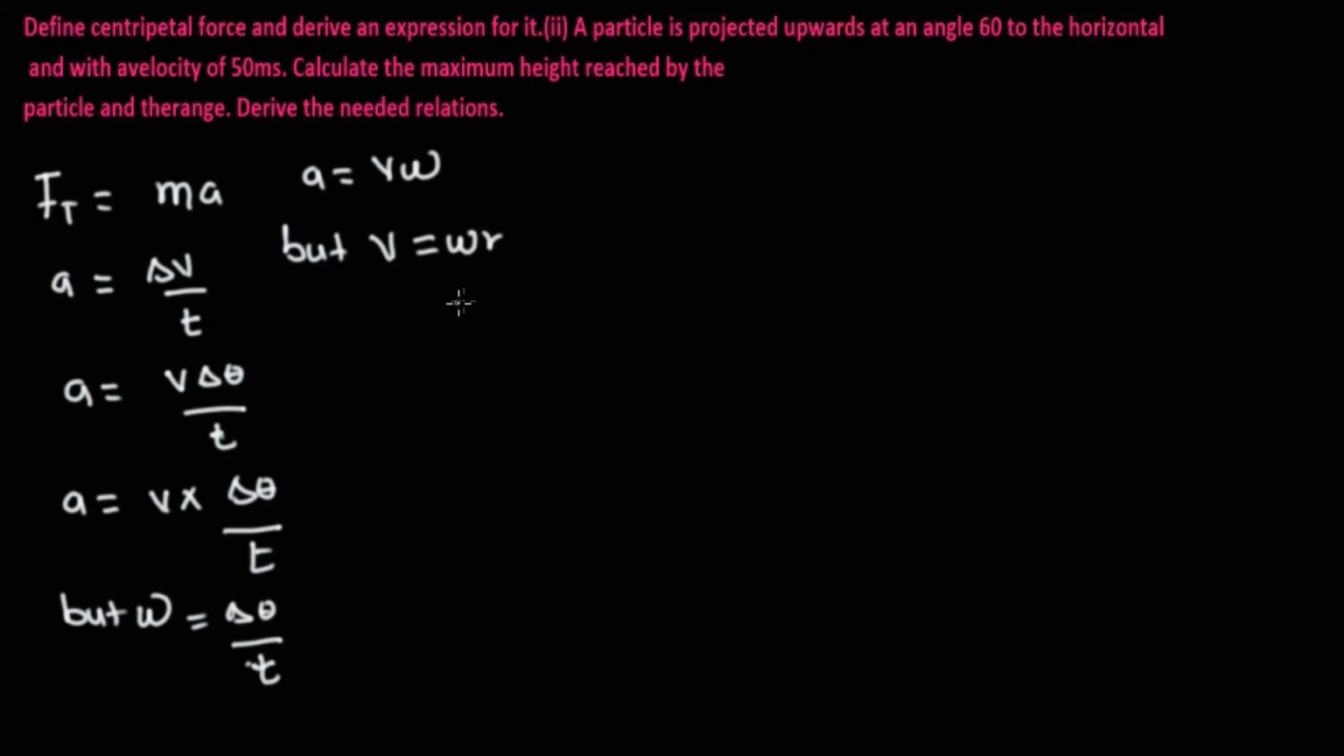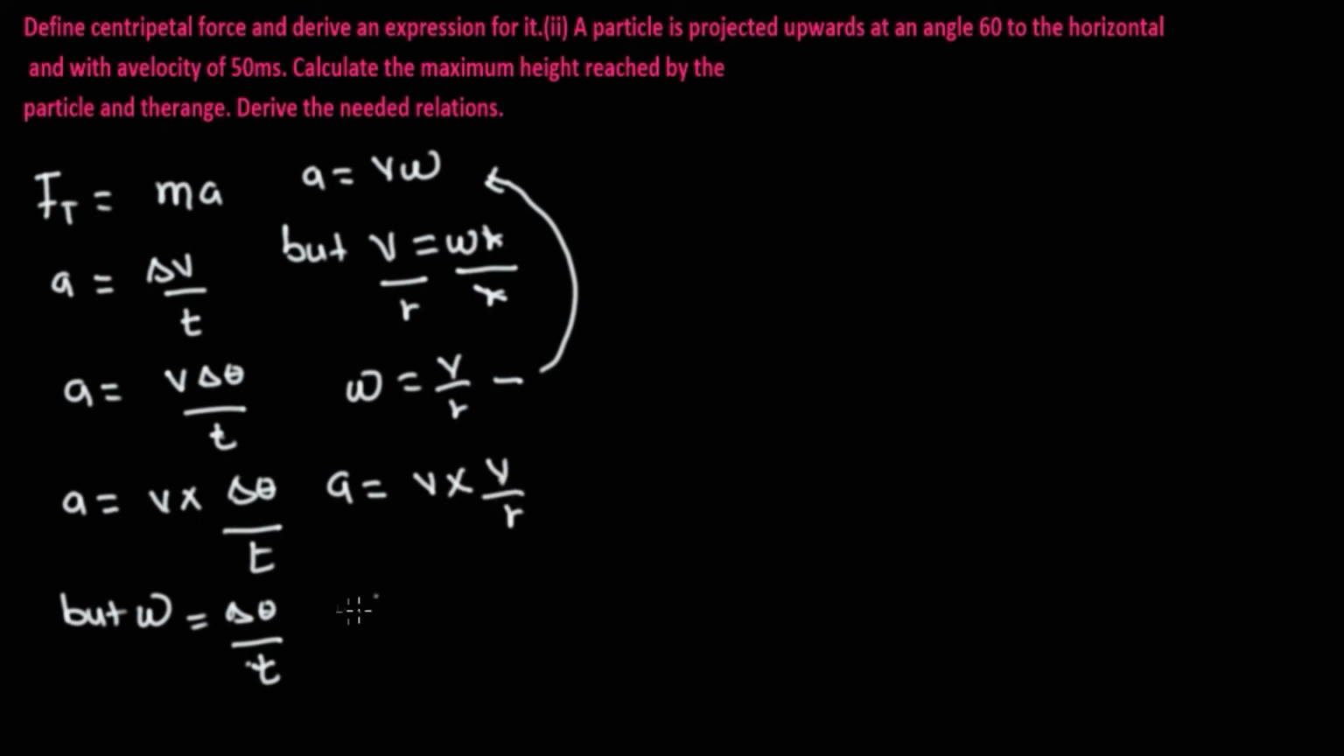So we can easily make ω the subject of the formula by dividing through by r, and the angular speed becomes v over r. So we take this and we put it here, and on doing that, we're going to have acceleration is equal to v. Where you see ω, we put v over r, and the acceleration then becomes v times v, that is v square over r.